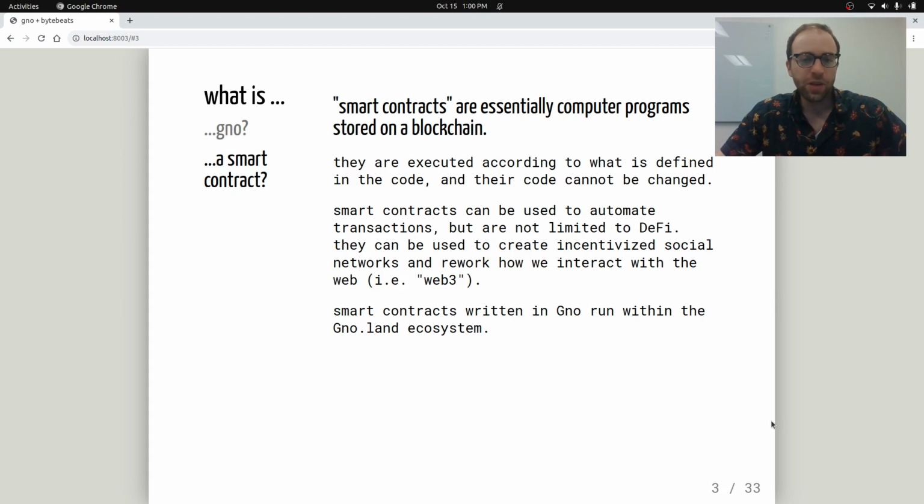The smart contracts can be used in many different ways. They're especially useful for automating transactions, but they're not strictly limited to decentralized finance. They can be used for any Web3 application that you can envision, like an incentivized social network, reworking basically how we can think about the web and how the web is incentivized. So smart contracts that are written in Gno will run in this Gno.land ecosystem.